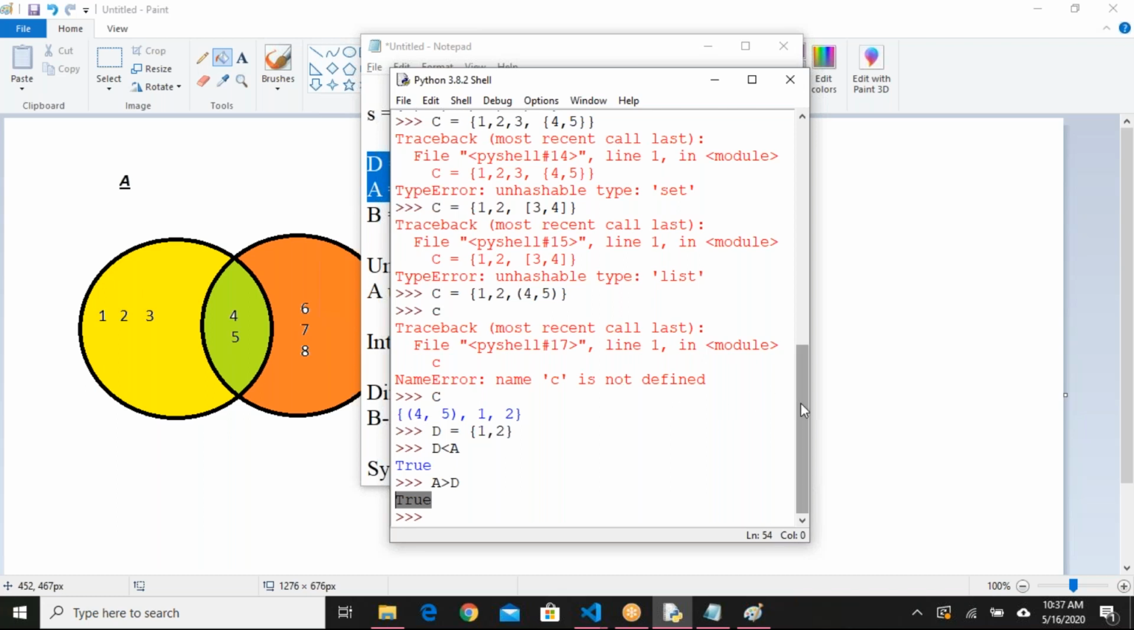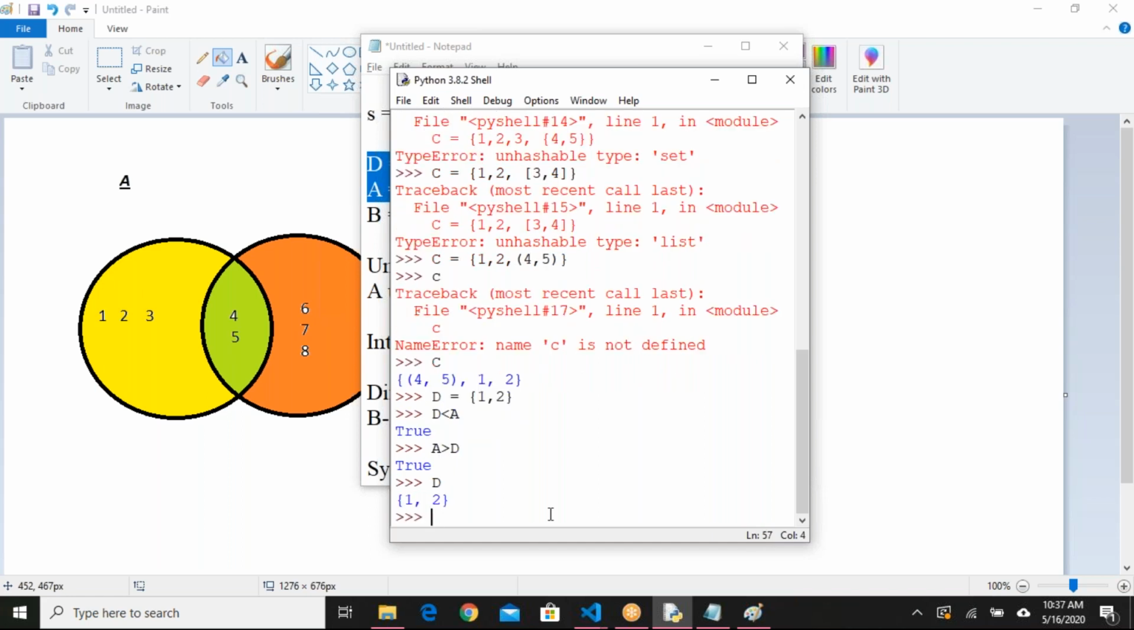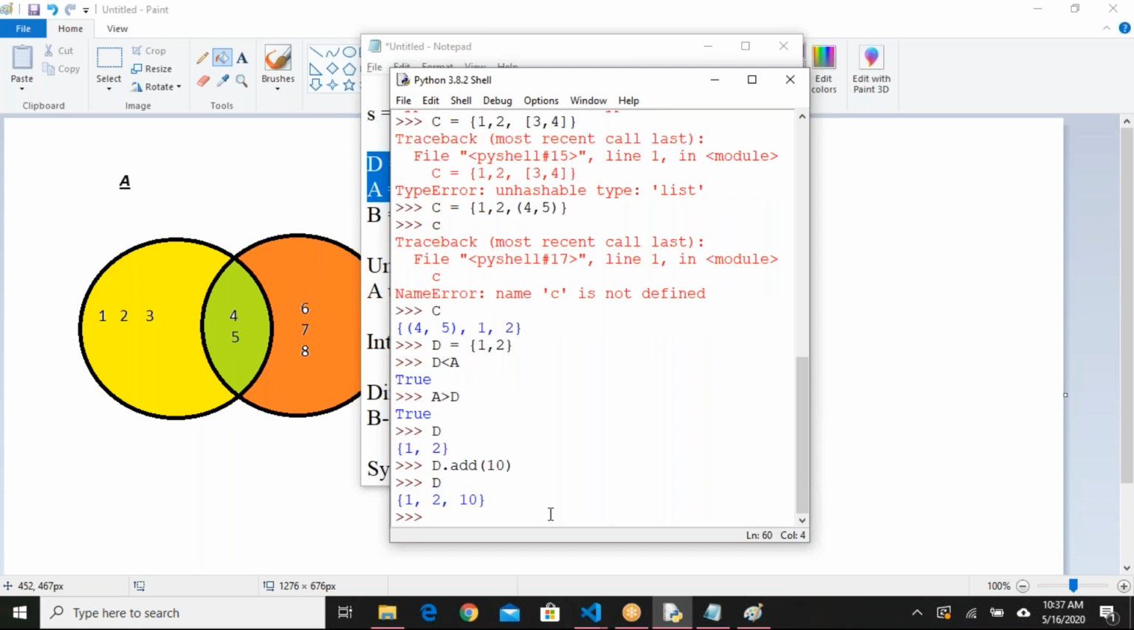Okay, done. How to add new items to a set? I have d set like this, 1 2 3. I want to add some elements, right? d dot add, maybe 10. So one item, 10, will be added to my set d. Don't assume that it will always be added at the end. We can't determine the order of the elements added to the set.